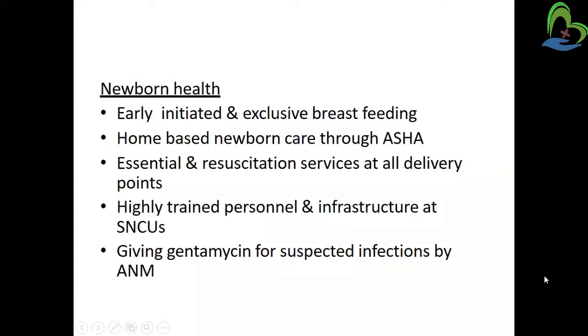Then highly trained personnel and infrastructure at the surgical NICU. As I told you before, in the surgical NICU and obstetric emergency care, highly trained persons are needed, so the training is properly given to the staff. Then giving gentamicin for suspected infections by the ANM, the nurse and midwife, who provide the antibiotic gentamicin to patients. All this care is included in newborn health.